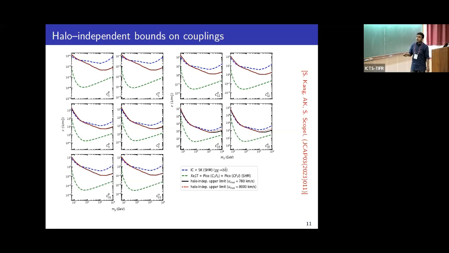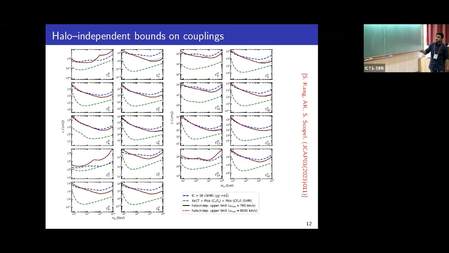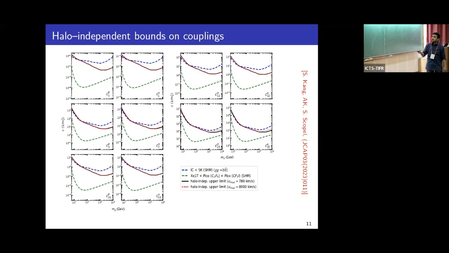These are examples of halo-independent bounds on different couplings. The black lines indicate the halo-independent bound on a coupling, which implies any point above this black line is disallowed by experimental data independent of the WIMP speed distribution. For comparison, we also show the limits from neutrino telescopes and from direct detection separately, which are obtained assuming the standard halo model. These are other operators. These plots are our main results.